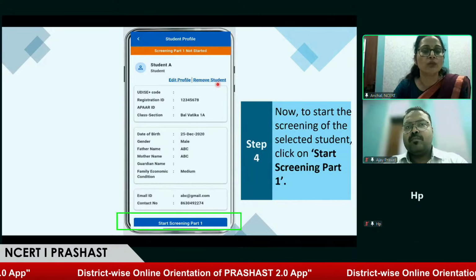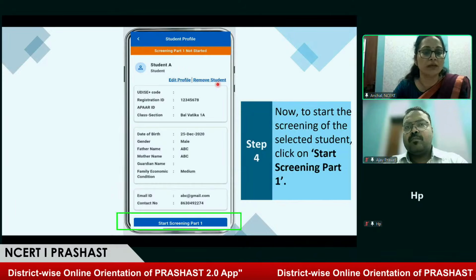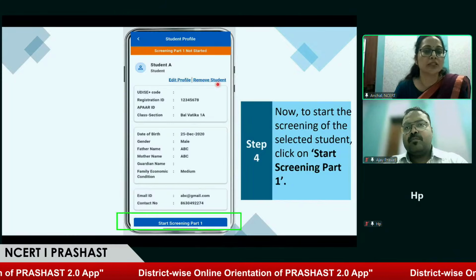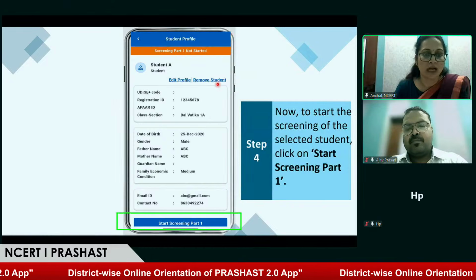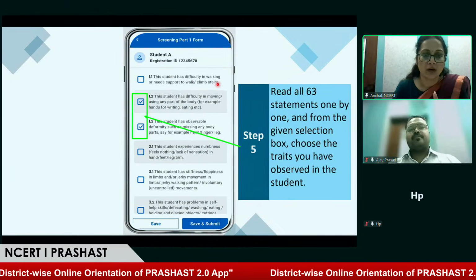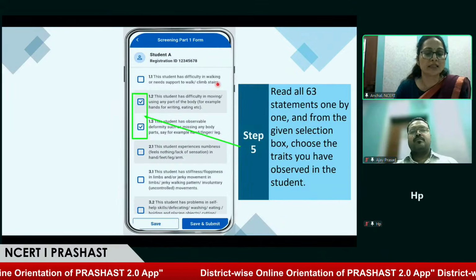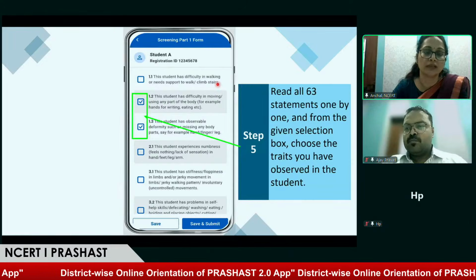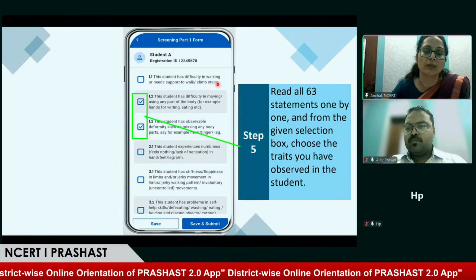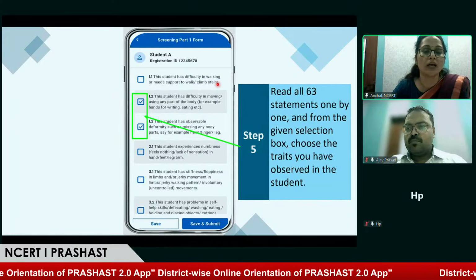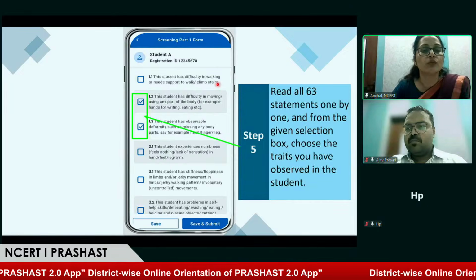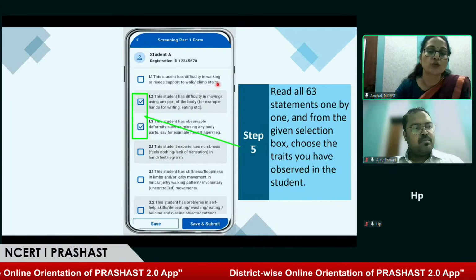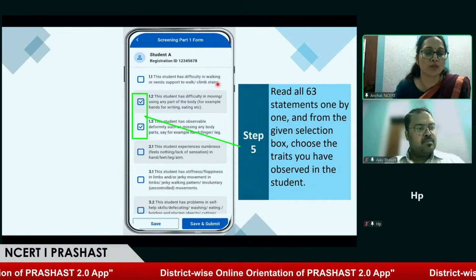And if you confirm all the details are correct, you can go for the part 1 screening. As you already observed the student for 15 days and read the checklist, now click the start screening part 1 button. When you click on it, you will find this checklist. The actual purpose of this application is this screening, part 1 screening and part 2 screening. Just read these statements, and if you observe any behavior in the student, just click on the behavior. Here you can see we selected 2 statements as we observed in the student.